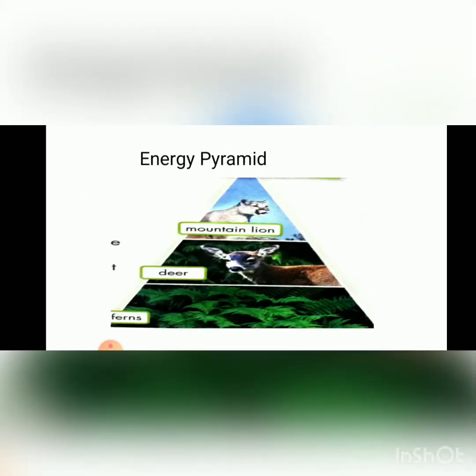Now see the energy pyramid. At its base it is very wide. It means that at the lower level, at the level of the producers, the energy level is highest. As it moves upward it becomes narrower. It means that the energy level is lowest in the last organism of that energy pyramid. The energy pyramid basically shows the flow of energy within the different organisms.